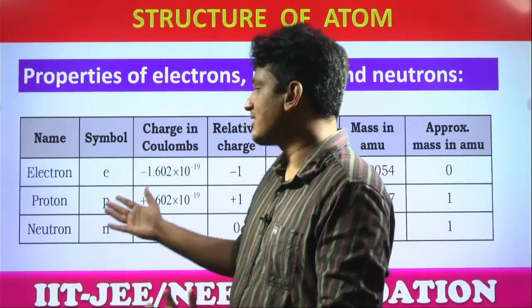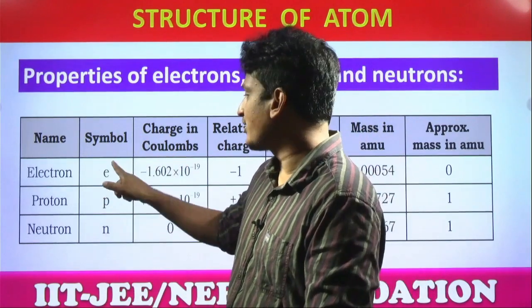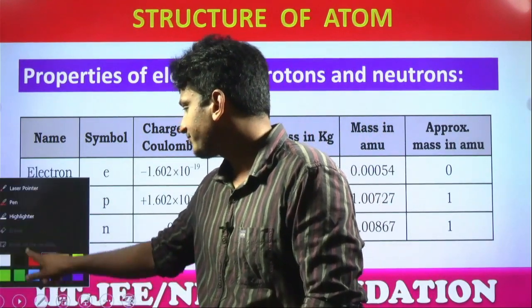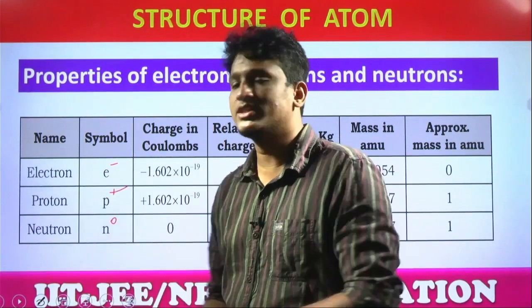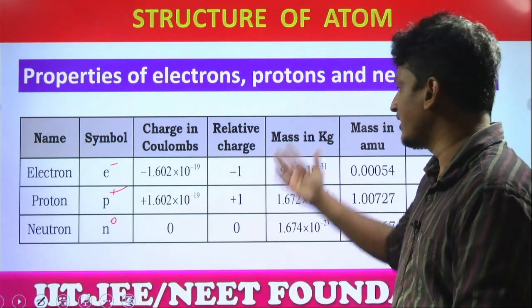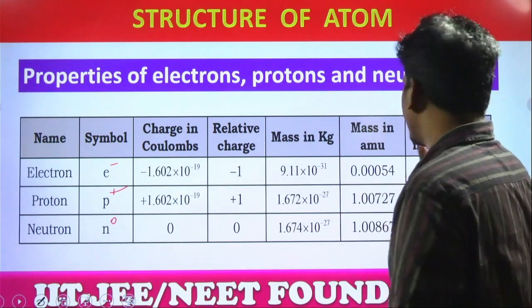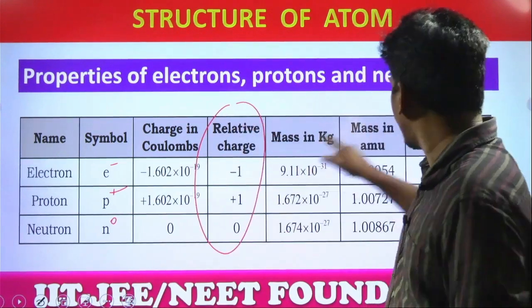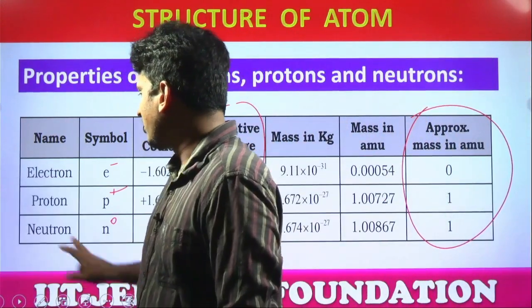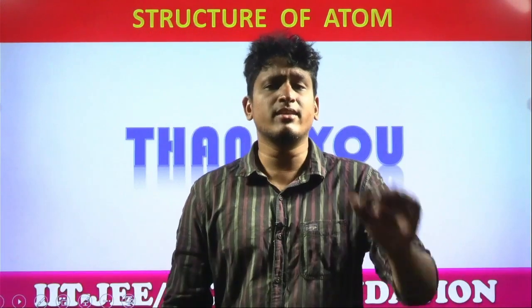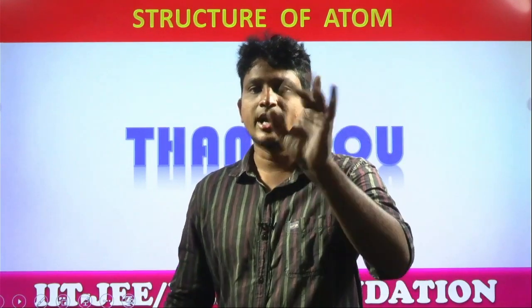We already discussed these symbols which indicate electrons: e negative in general, protons p positive, neutrons n0, no charge. So these are the relative charges, mass in kg, and AMU; these are the main relative charges and masses in terms of AMU that you have to remember. So students, that's all the discoveries of subatomic particles. Very important discussion, all the reasons. I hope you got the clarity.